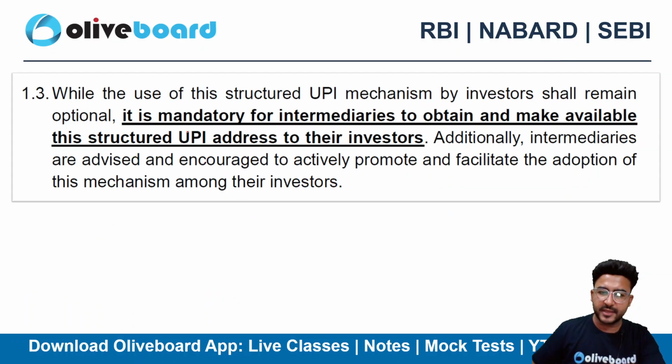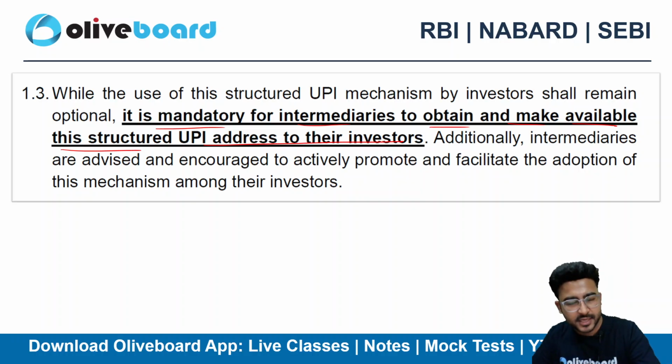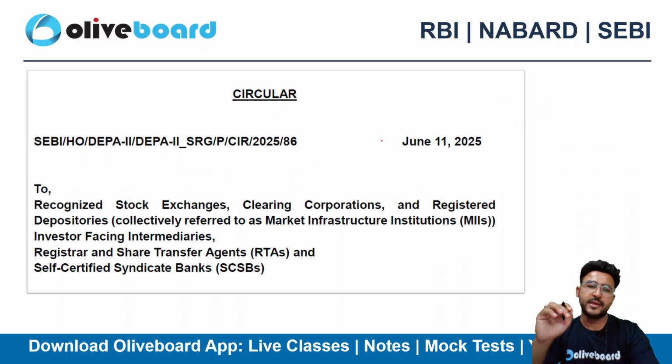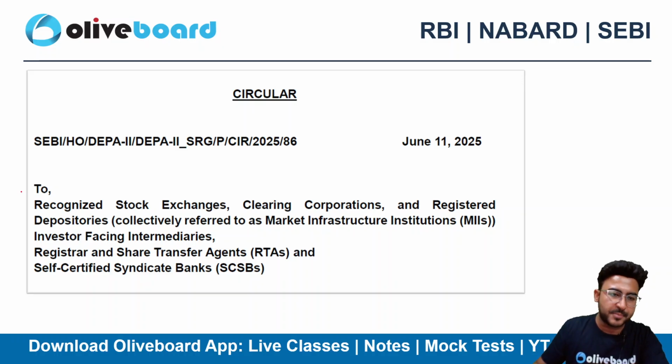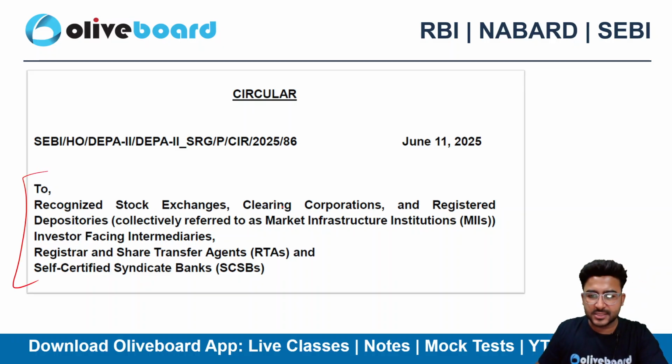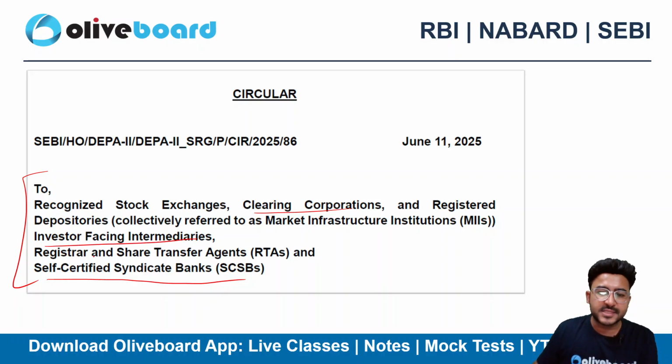and we can see here in the circular, it is mandatory for the intermediaries to obtain and make available this structured UPI address to the investors. So they need to give a structured UPI ID to the investors, and this circular is applicable to all the recognized stock exchanges, clearing corporations, depositories, self-certified syndicate banks, SCSBs, investor-facing intermediaries, RTAs, and everyone.